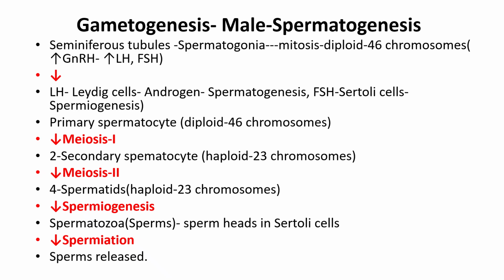Now primary spermatocytes are formed from the spermatogonia. They contain 46 chromosomes, diploid. Then meiosis 1 takes place. Then primary spermatocytes are converted into two secondary spermatocytes with haploid 23 chromosomes. Then meiosis 2 takes place. So 4 spermatids, that is haploid, containing 23 chromosomes, are formed. Then spermiogenesis takes place. So spermatozoa, that is sperms, are embedded in the Sertoli cells. Then spermiation, that is sperms are released from the seminiferous tubules.